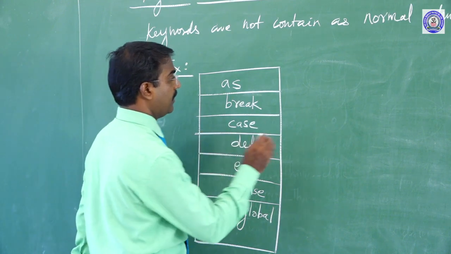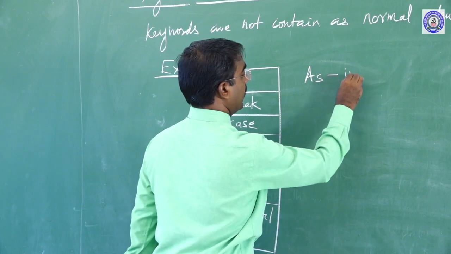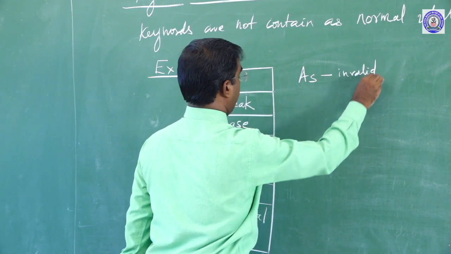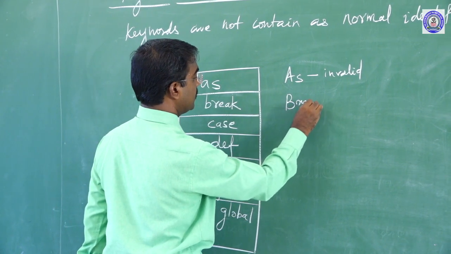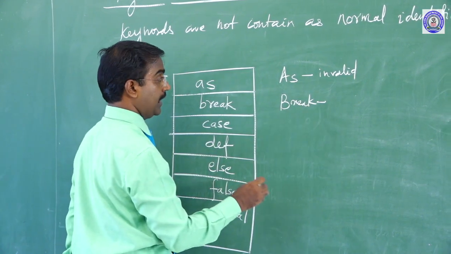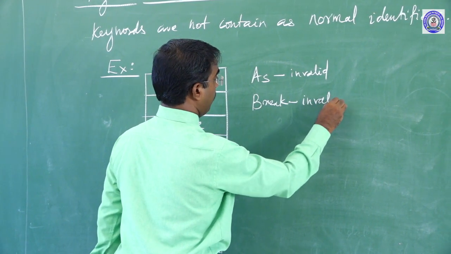Suppose in this keyword, sir, is it correct, sir? No, it is invalid. Suppose in this break also, if you write it with a capital in a program, that is also invalid.